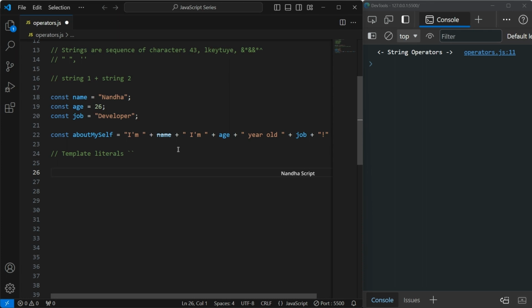I will show you one example. console.log. Here I'm going to add one log. Inside that I am using my backticks. I am adding my name, Nanda.